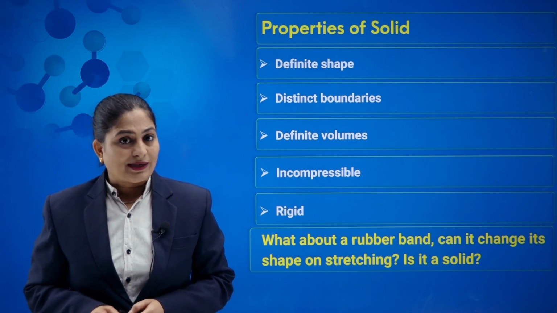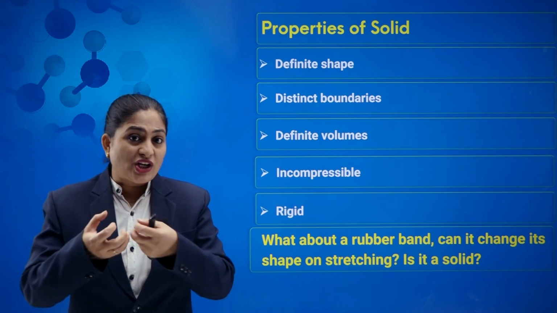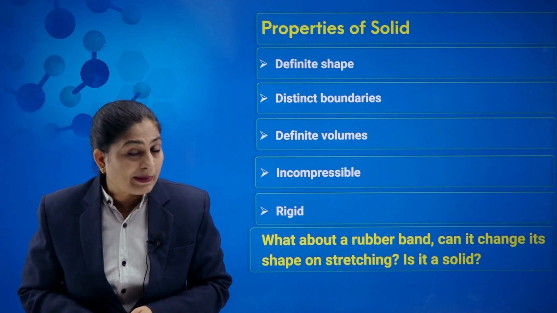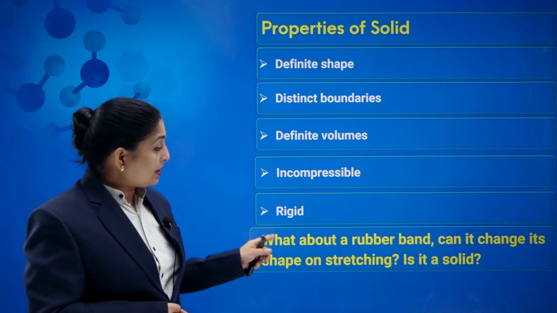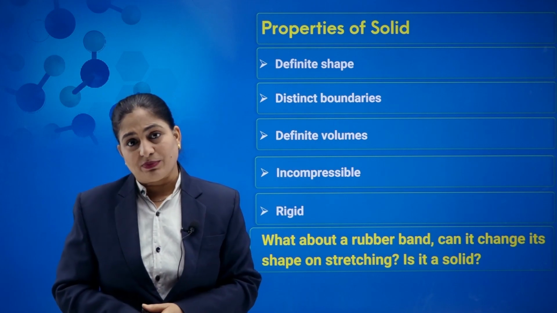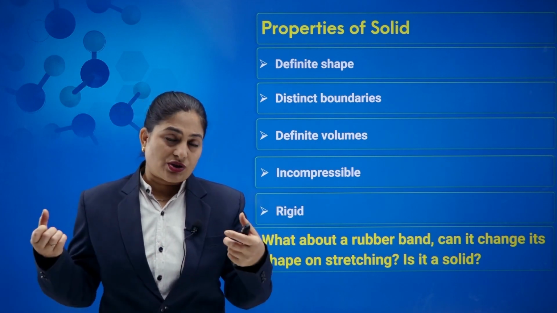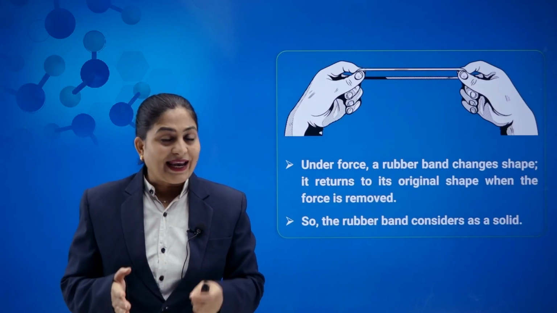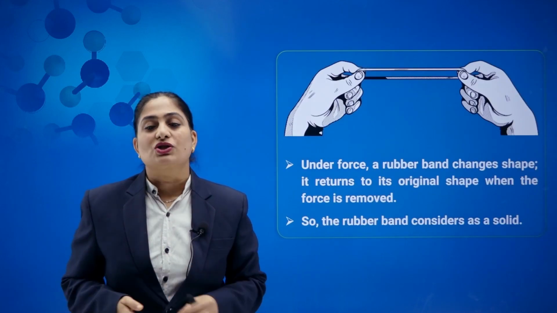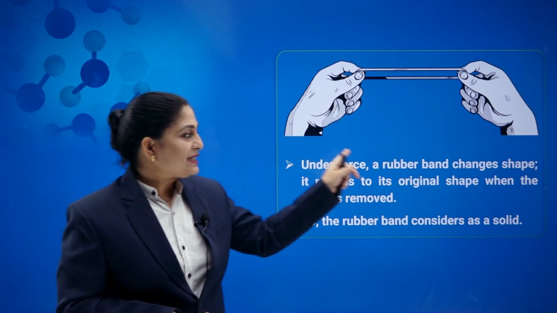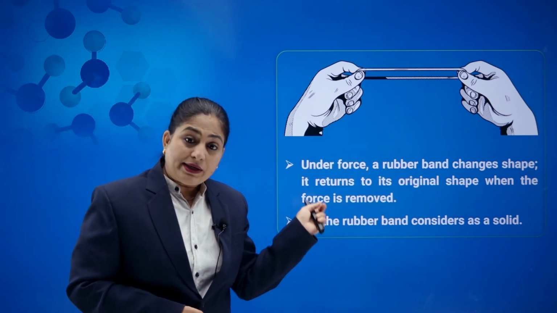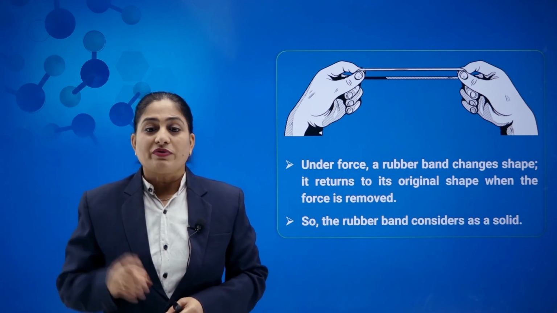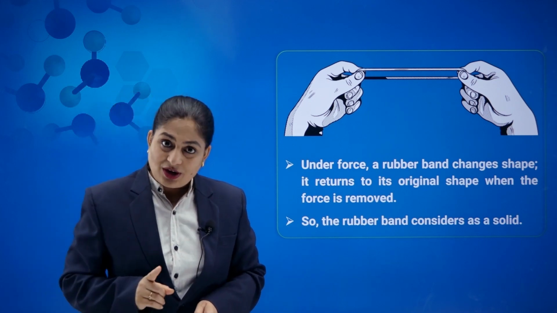What about a rubber band? Because rubber band can change its shape when we stretch it. So if I ask you, is rubber band a solid? Because now it does not have a specific shape or definite shape. What will happen when we stretch it? If we stretch it, it changes its shape. But again, on leaving it, it comes to its original shape. So under force, we can say rubber band changes shape, but it returns to its original shape when we remove the force. So we can say that rubber band is a solid.